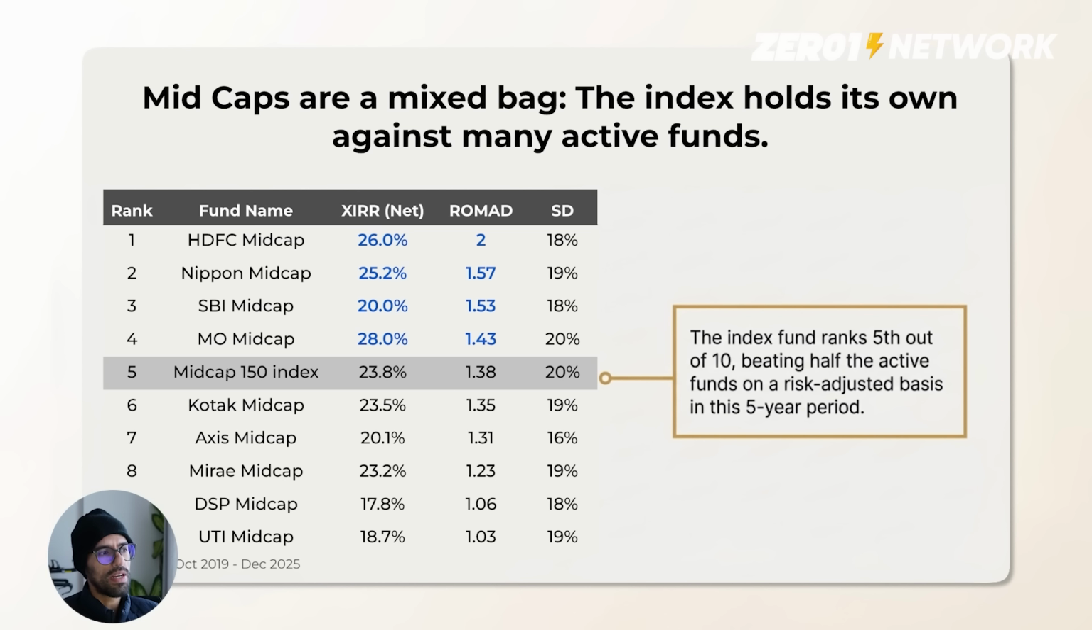This is better. The Midcap 150 index is actually at 23.8%. Remember, this is actually the index fund. So it's not the index. These are all index funds, right?